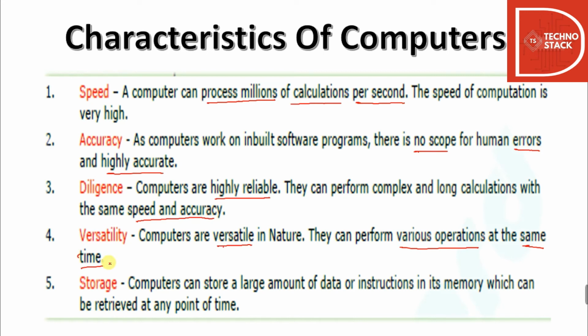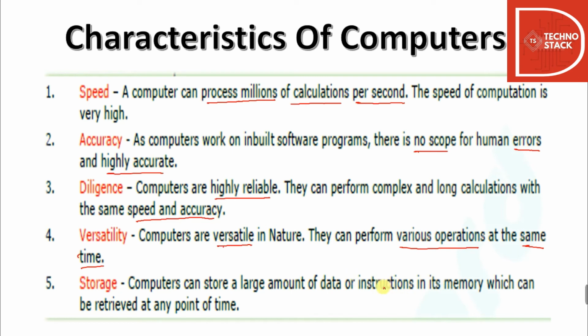Like, when you're writing a document in Word, and calculating something on the calculator simultaneously, and also playing a game on the side when no one is looking. You can perform various tasks simultaneously. That is known as the versatility characteristic of a computer.